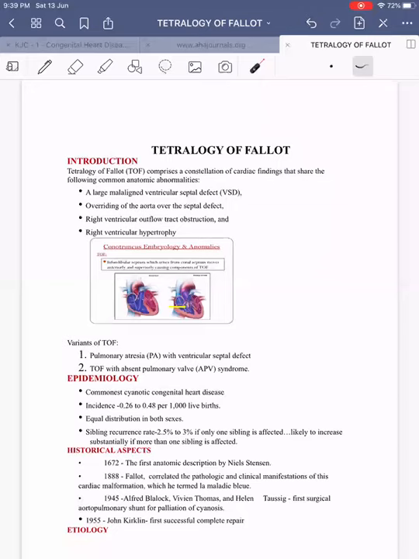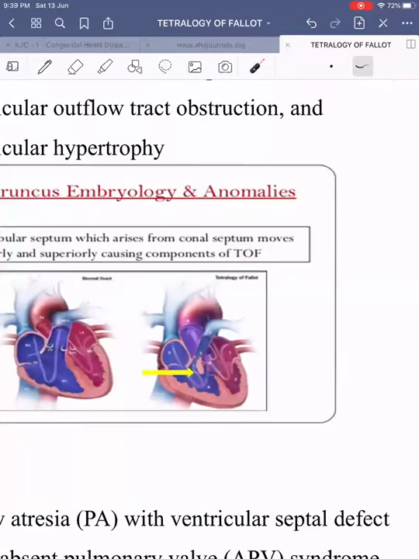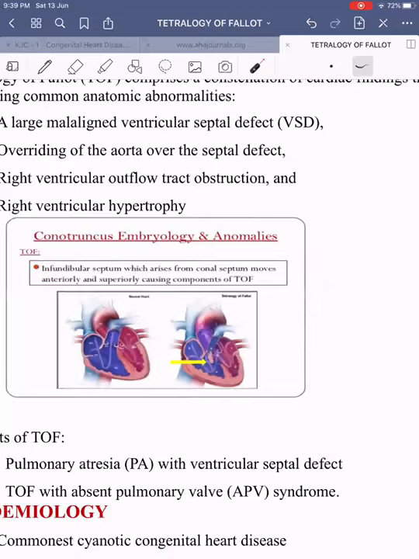Then here we can show, here is the figure showing the normal heart, and here is the tetralogy of Fallot, where there is malaligned ventricular septal defect. Then there is a deviation of the interventricular septum, that is anterocephalad deviation, which I am going to discuss later. Then there is right ventricular hypertrophy, and there is RVOT obstruction.